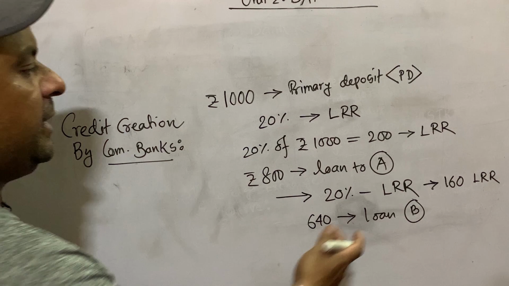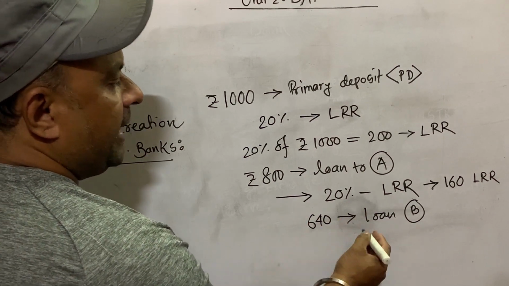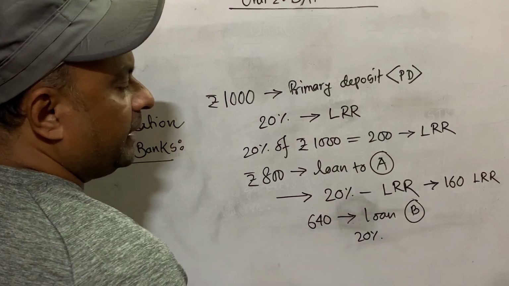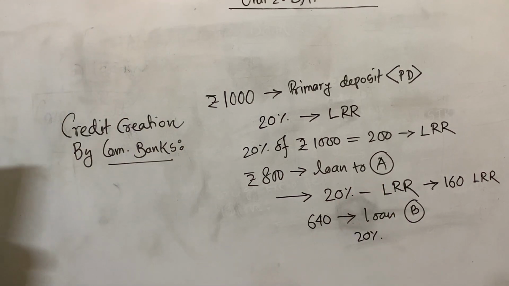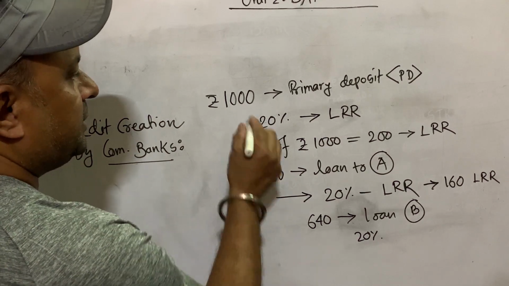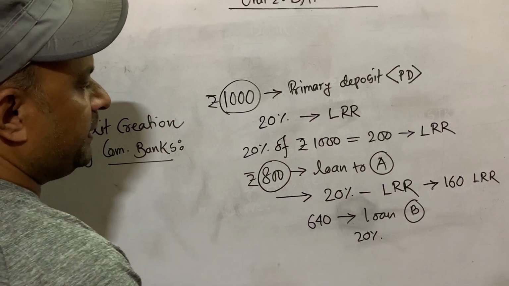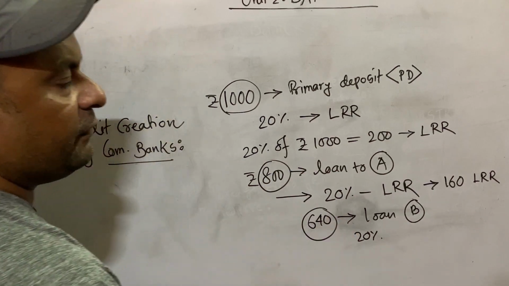Again B will deposit the money in the bank. Like that, every time the bank keeps 20% as LRR and the rest of the money the bank gives as loan. Like that, the bank continuously gives loan. Starting with 1000 rupees first, then the bank created 800 rupees, then 640 rupees.